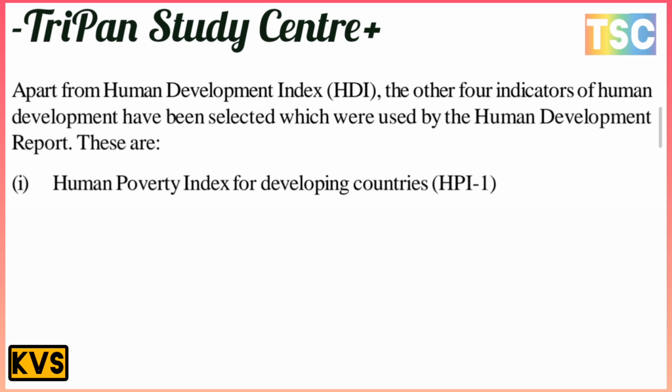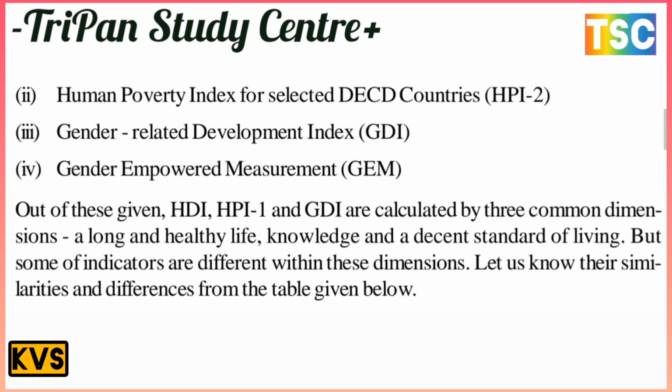Apart from the Human Development Index, HDI, there are four other indicators of human development which were used by the Human Development Report. The first indicator is the Human Poverty Index for developing countries, HPI-1. The second is the Human Poverty Index for selected OECD countries, HPI-2.